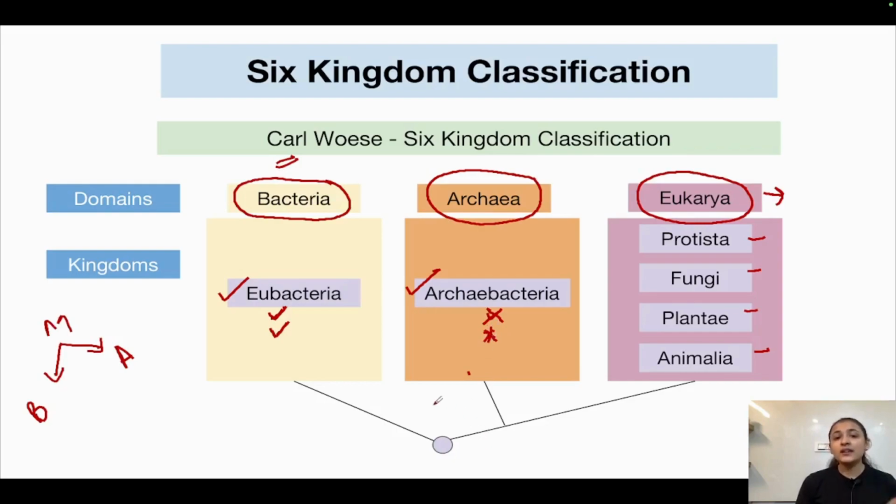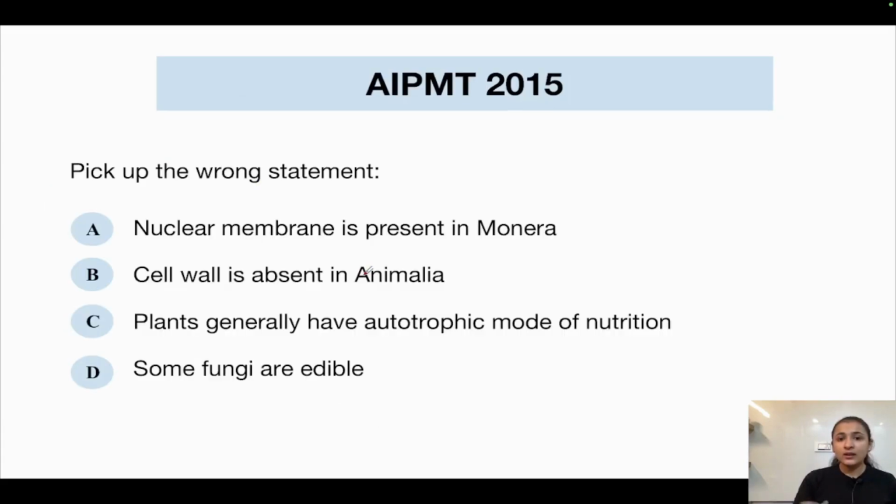So, that is why Carl Woese found a need to divide even kingdom Monera also into these two separate kingdoms. Okay, so the theory ends here. Now let's practice some questions. This is from 2015, and we have to pick up the wrong statement. Nuclear membrane is present in Monera. So is nuclear membrane present in Monera? No, this statement is wrong, because Monera comprises of prokaryotic organisms.